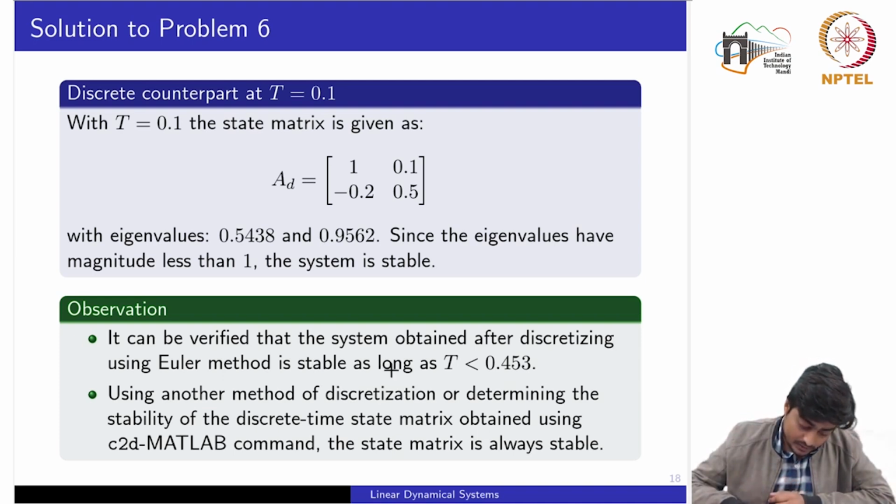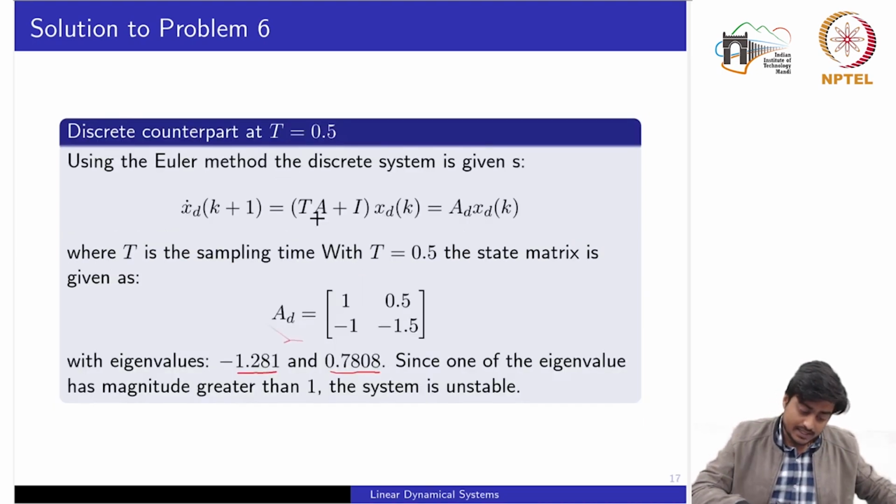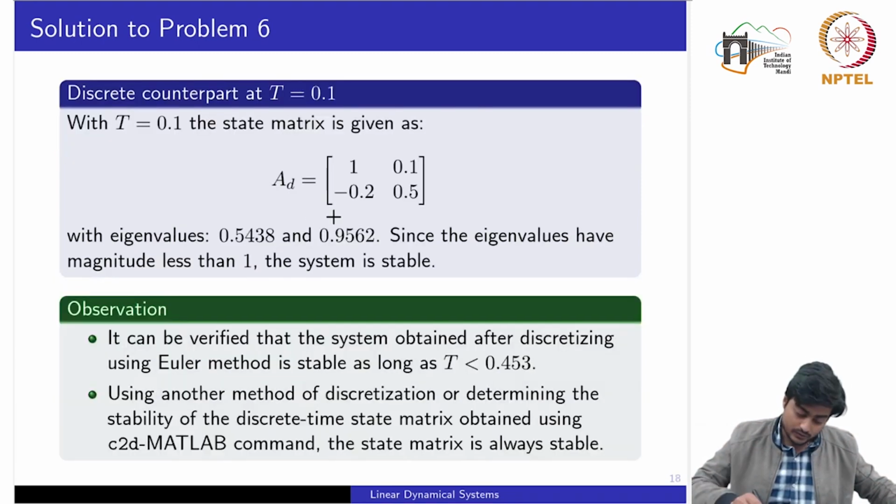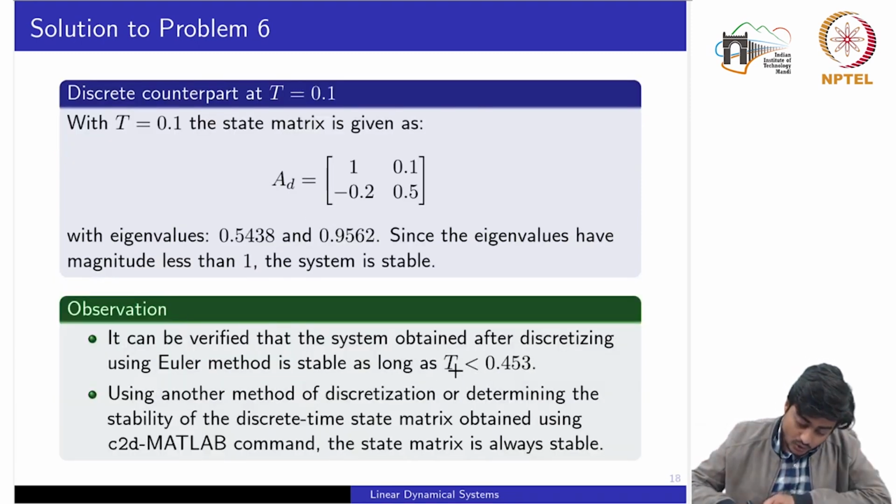You can also parameterize the stability in terms of the sample time by solving this last equation in terms of T and determining the condition on T. We see that for all positive sampling times less than 0.53, the discrete time counterpart of the continuous time system would always be stable. This is what we noticed: once we chose capital T equal to 0.5, which is greater than this value, the system becomes unstable.